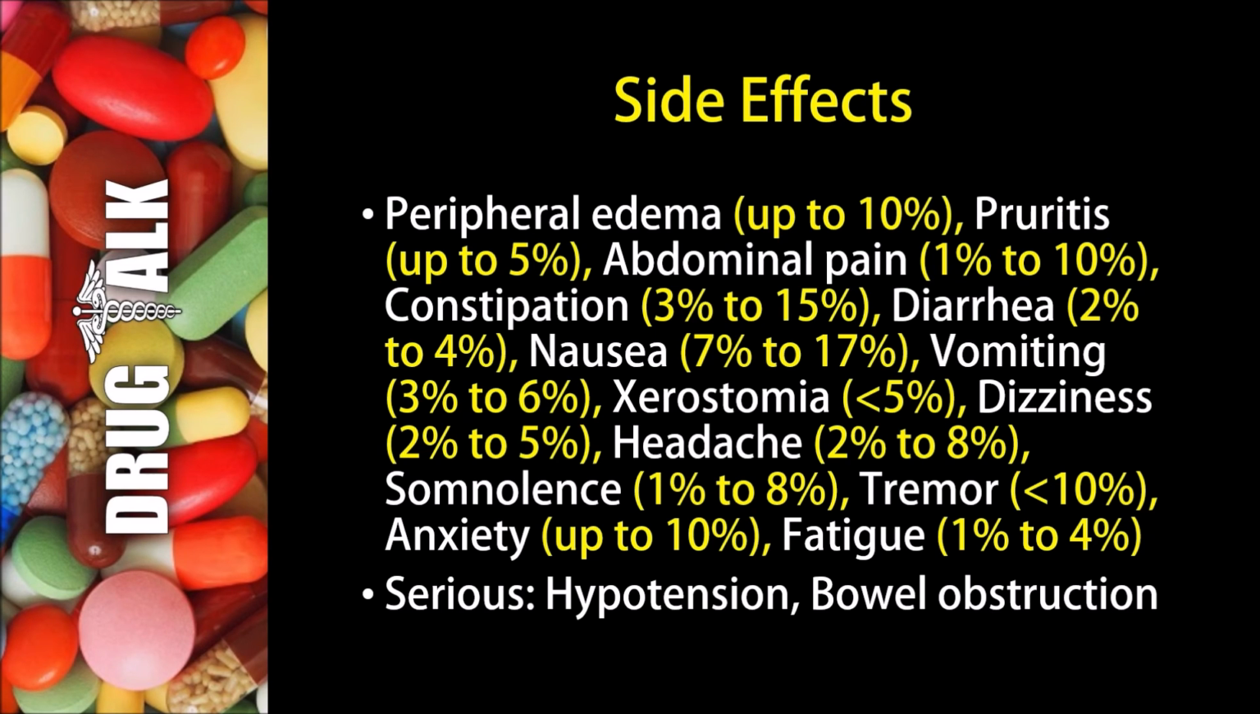A headache may occur in 2 to 8% of patients, and 1 to 8% of patients may experience somnolence. A tremor may happen less than 10% of the time, anxiety may happen up to 10% of the time, and fatigue may happen 1 to 4% of the time. Now, some more rare but serious side effects would be hypotension or low blood pressure, as well as bowel obstruction.